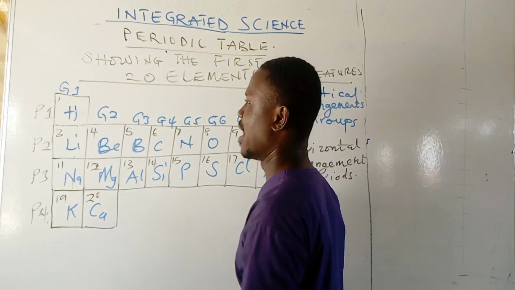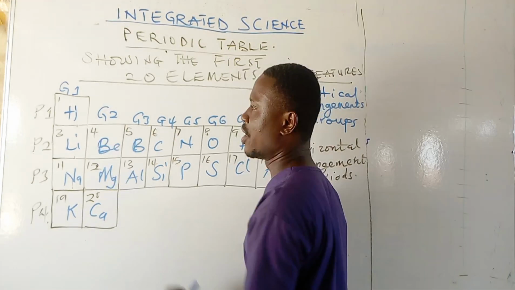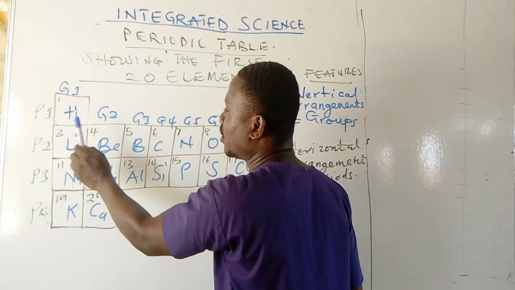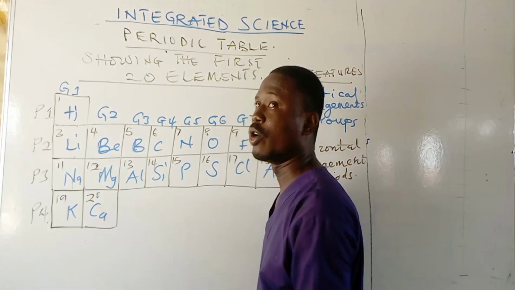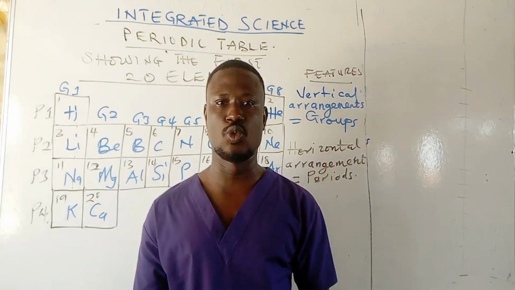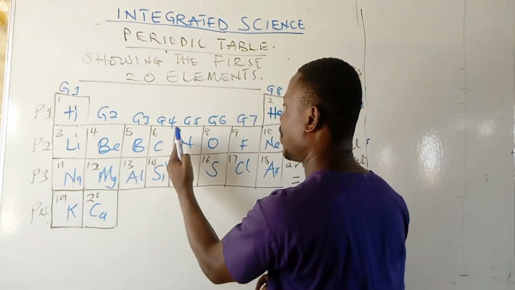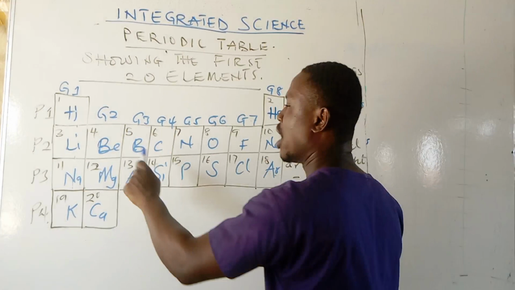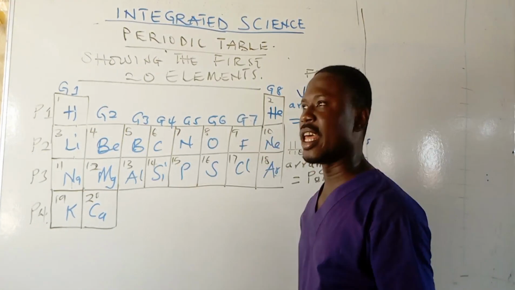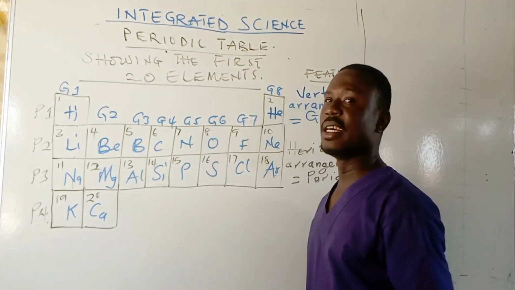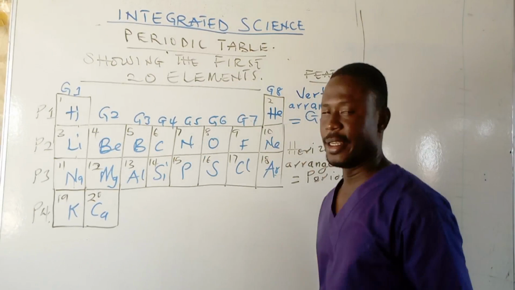The periods are determined by the number of shells that the element has. Now, period 1, all elements that are found in period 1 means that in their electronic configuration, they have only 1 shell. That is the K shell.